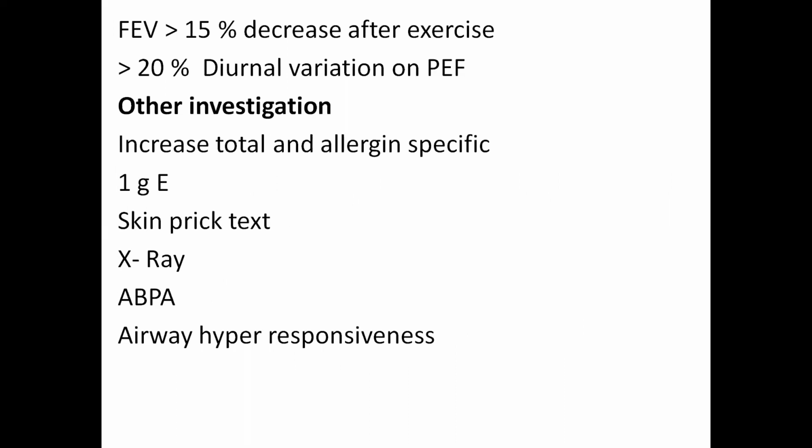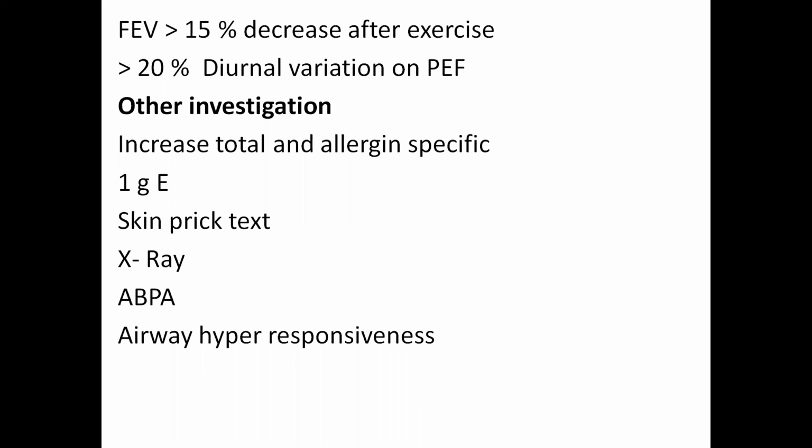If we ask the patient to keep a diary, then you will find there is more than 20% diurnal variation for more than 3 days a week for at least 3 weeks. Other investigations: increased total and allergen specific immunoglobulin E. As this is an allergic disorder, there will be a total increase as well as an allergen specific increase in immunoglobulin E.